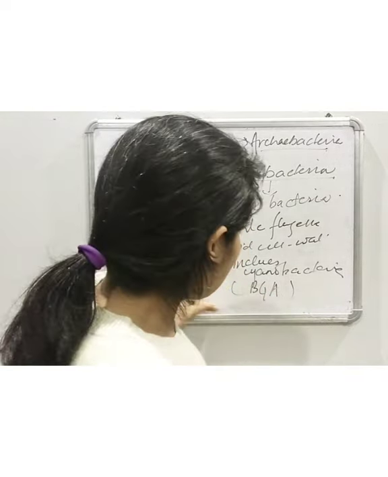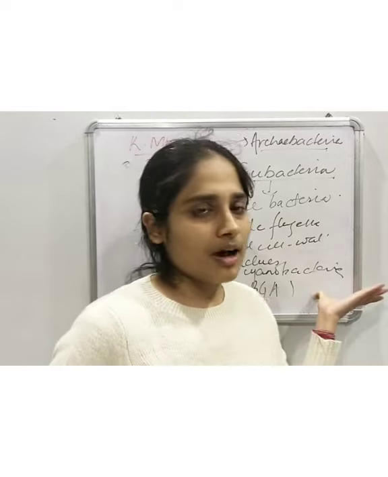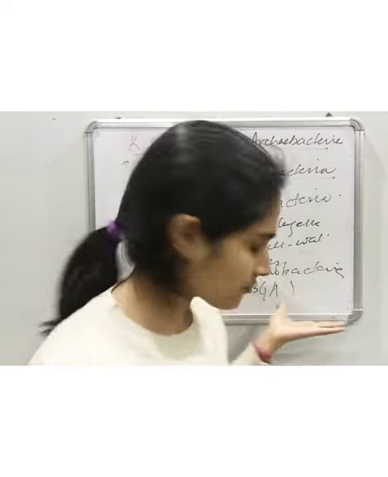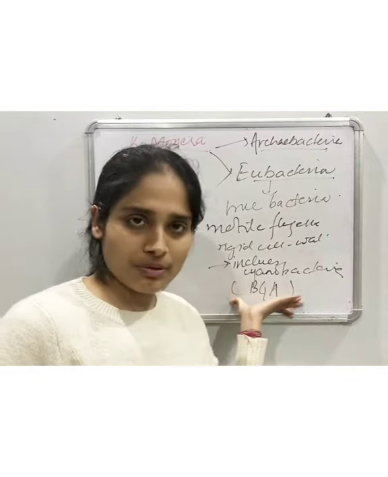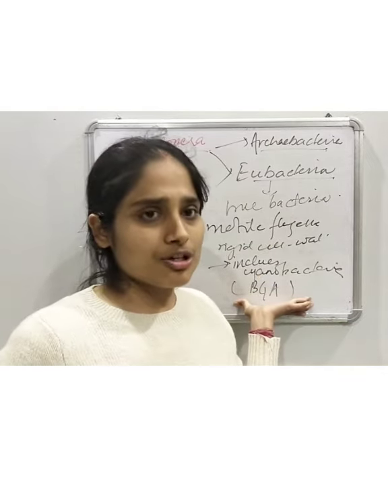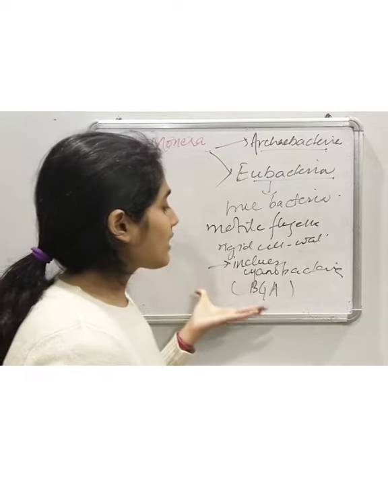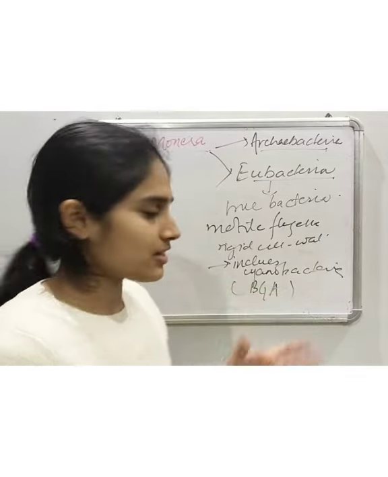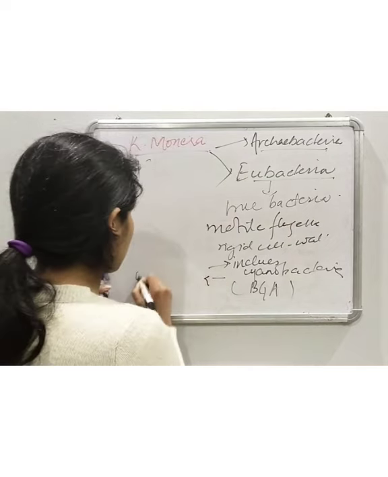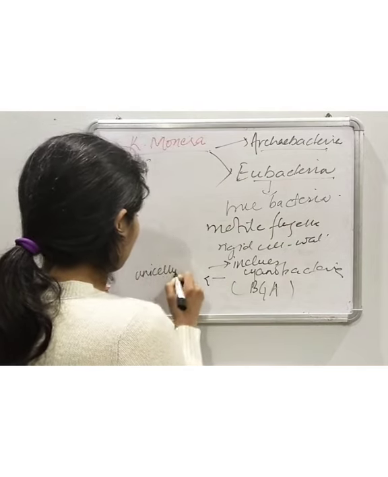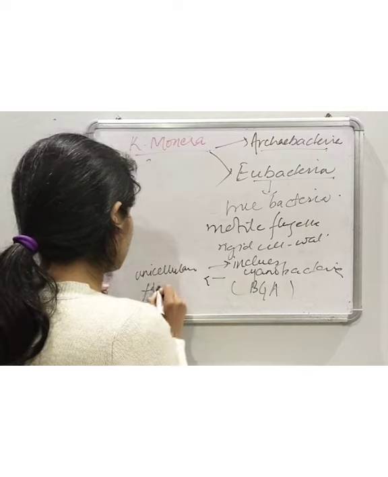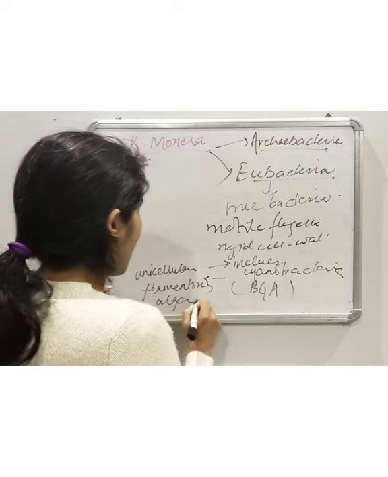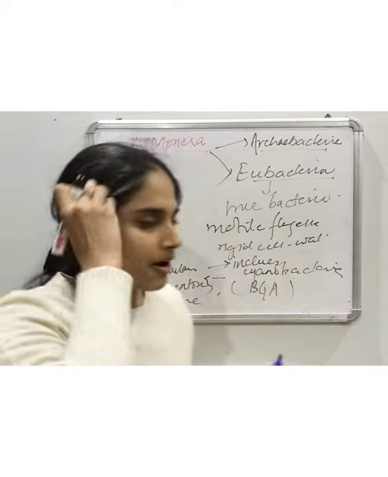What are these cyanobacteria? How are they different? They are plant-like and contain the photosynthetic pigment chlorophyll. So they are autotrophic in nature, and they are unicellular or filamentous algae.